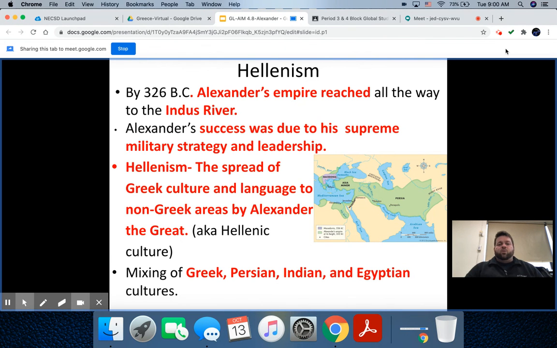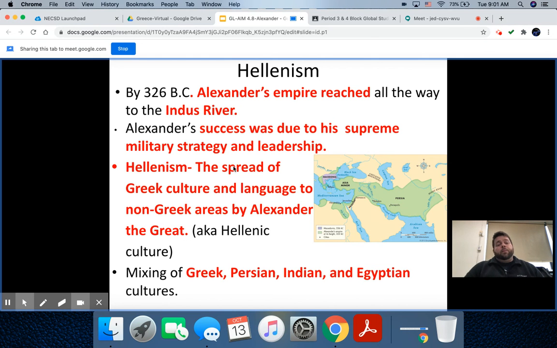Macedonia is just north of Greece and was heavily influenced by Greek culture for a long time. So Macedonia is basically Greek, the same way Canada is kind of sort of American. It's not incredibly different. They speak the same language. They have a lot of the same cultural customs and norms, so on and so forth.